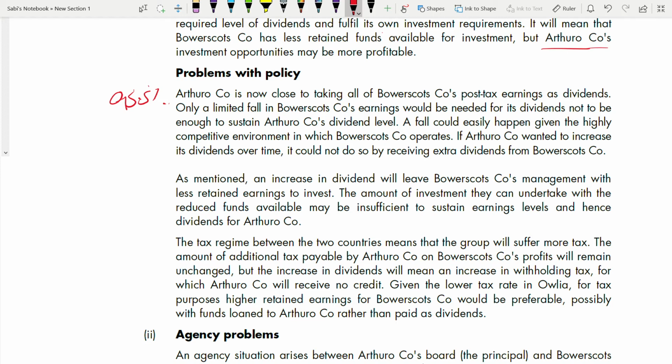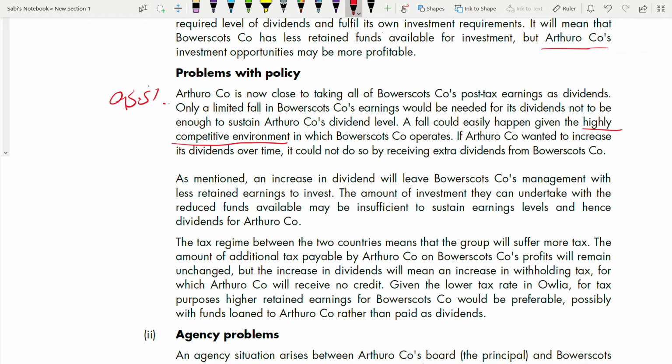So a fall could easily happen. See, this fall can easily happen given the highly competitive environment, just see how they're linking. In the beginning of the case study, they told us that the subsidiary company is in a very highly competitive environment. So when you're in a highly competitive environment, your earnings can change. Your earnings can fall easily, in the environment in which the subsidiary operates.